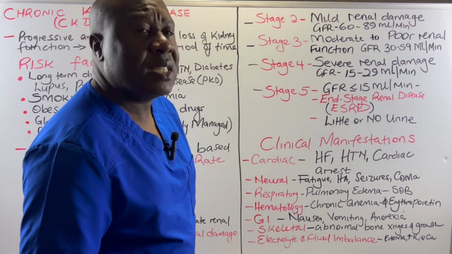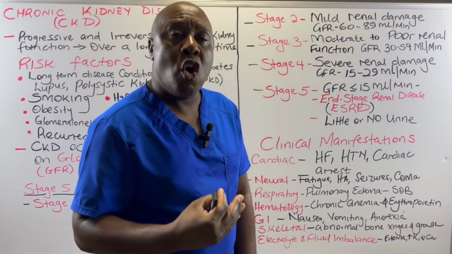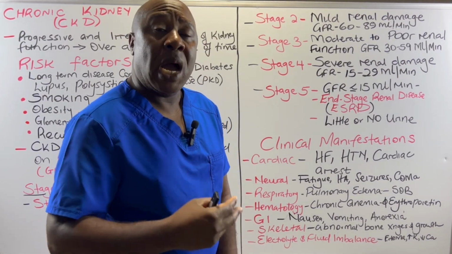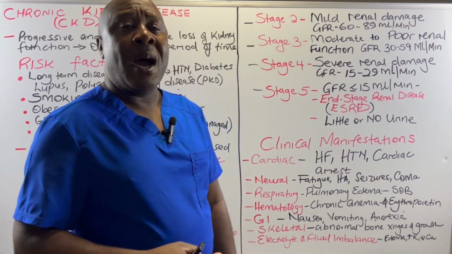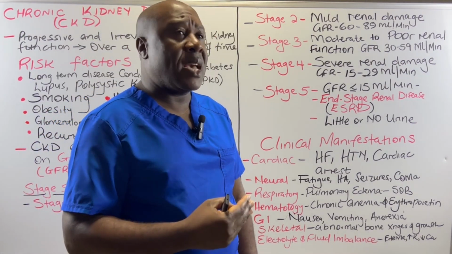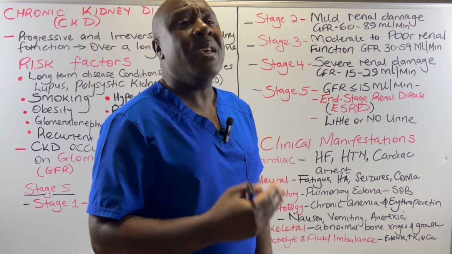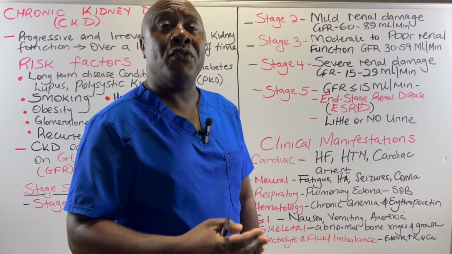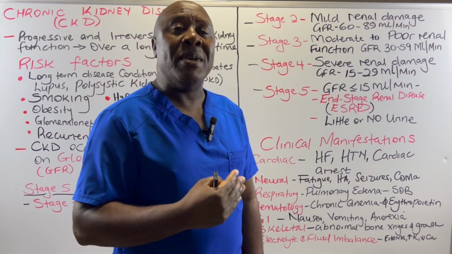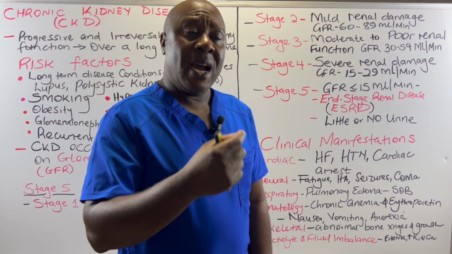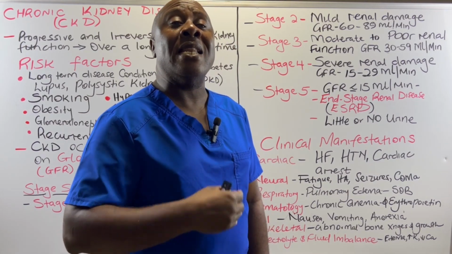On the skeletal system, we are going to have abnormal bone changes and even abnormal bone growth. Our bones depend on calcium. And at this particular time, because of CKD, the calcium is not being absorbed in the GI tract as a result of the inactivation of vitamin D. Remember, we said that for calcium absorption, we require vitamin D, and this vitamin D is normally in an inactive form.